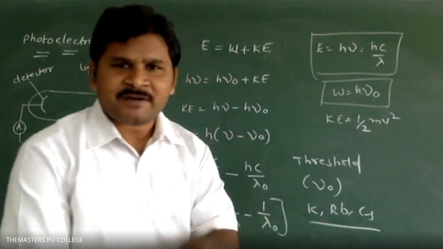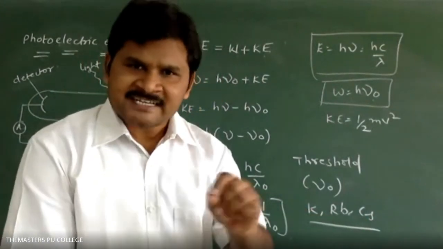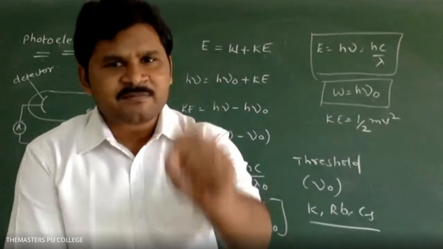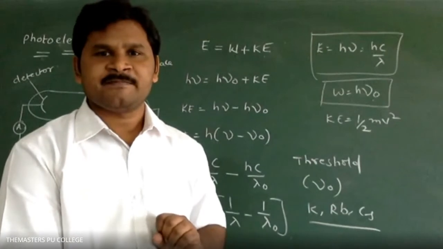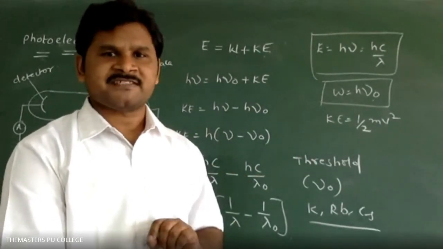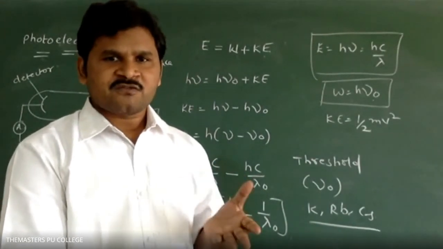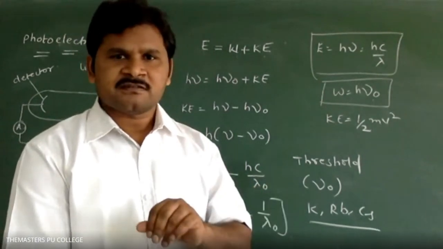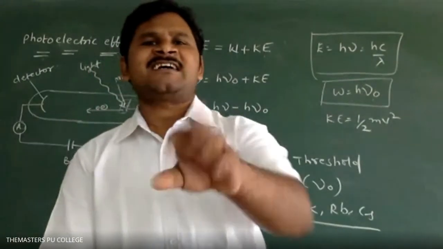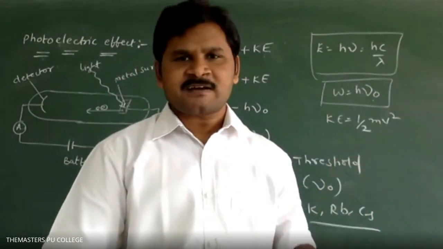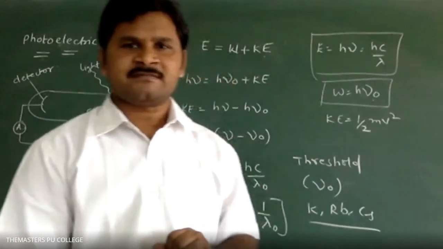If you use 5.1, you will get electrons. That frequency is called the minimum frequency. At least that frequency we have to maintain. Suppose if you use 4.9 or 5, you want to get at least slightly greater than that. That is called threshold frequency.